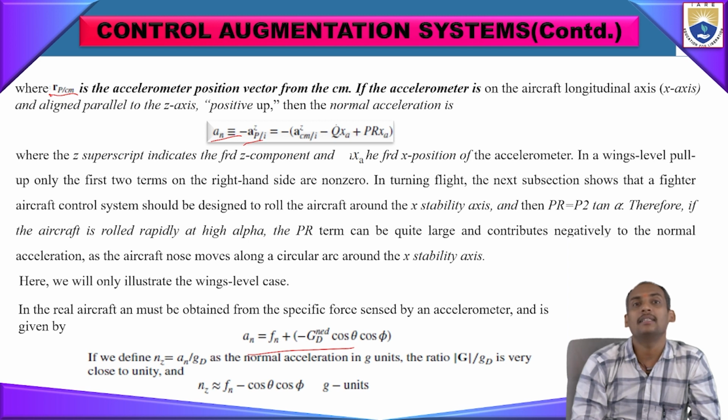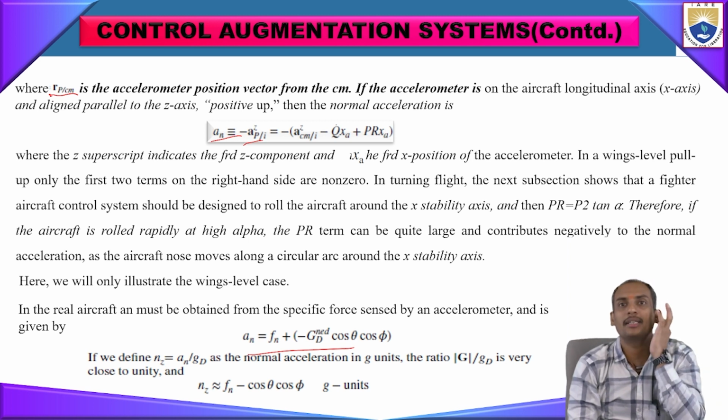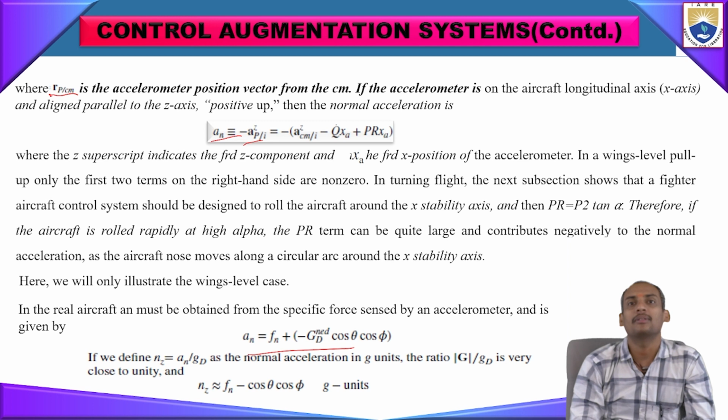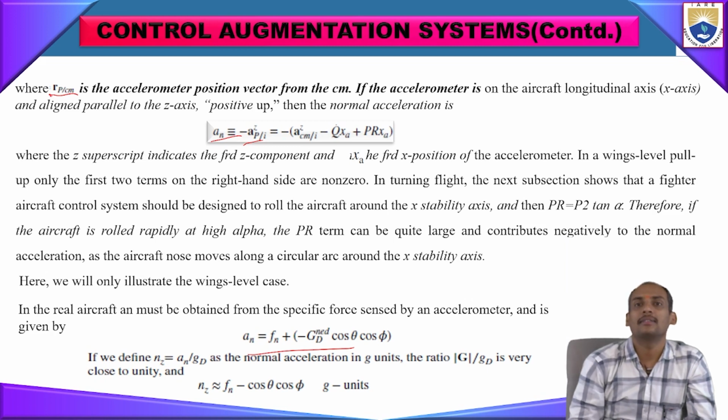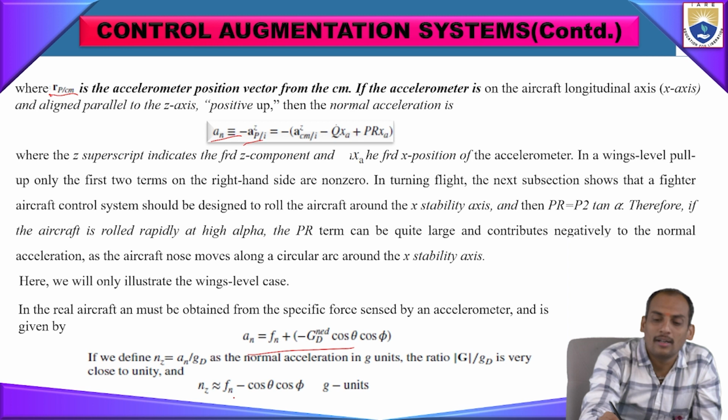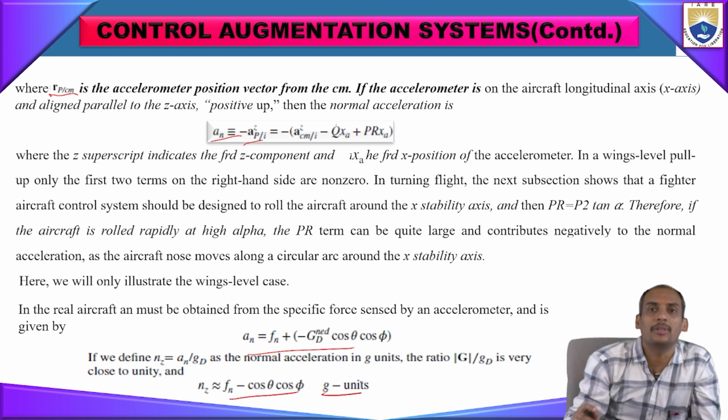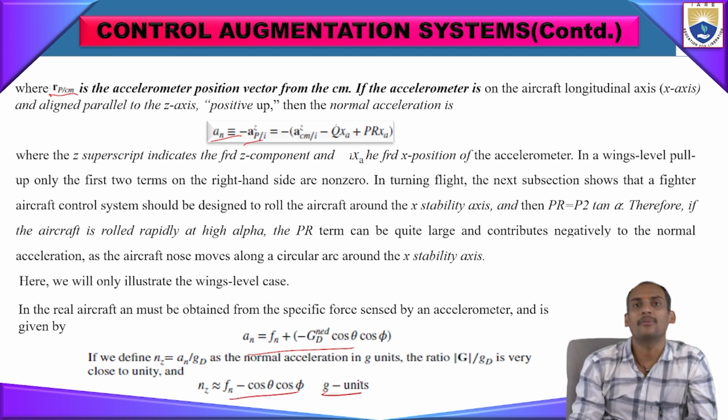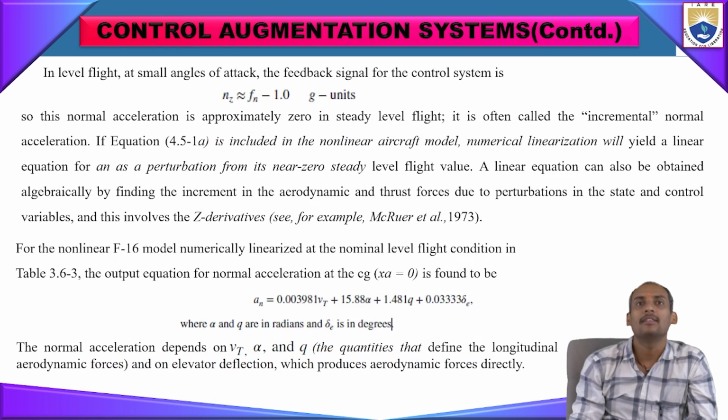G by GD is very close to unity. Then NZ is almost equal to Fn minus cos theta cos phi. All of this depends on G units only, like 1G, 2G values.